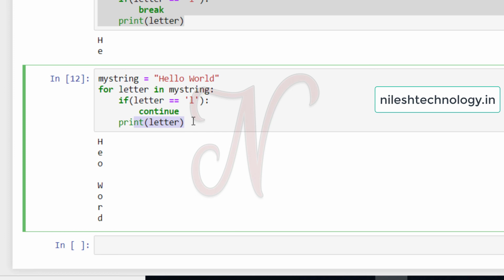So these are some examples where we use loops with the break statement, continue statement and pass statement. Students, practice these examples on your computer.